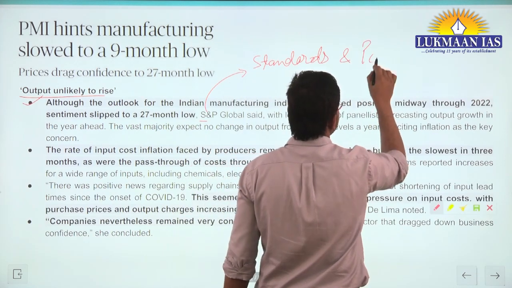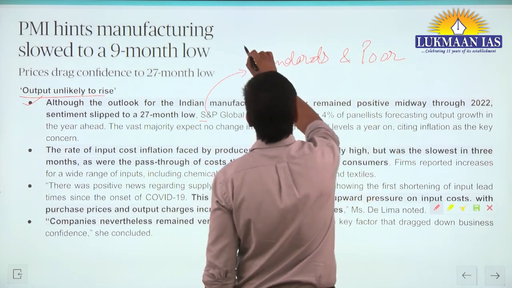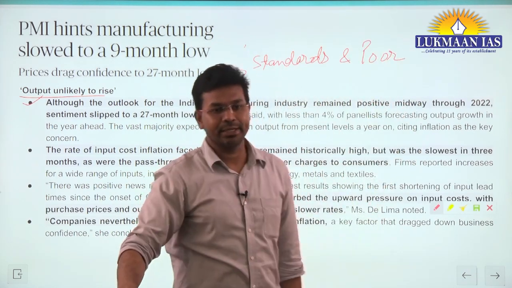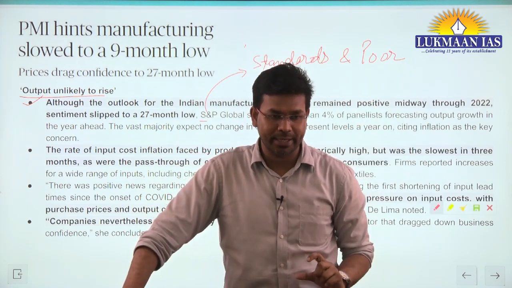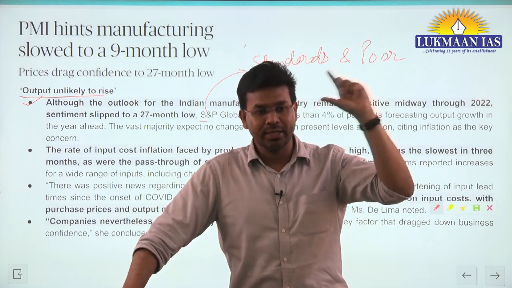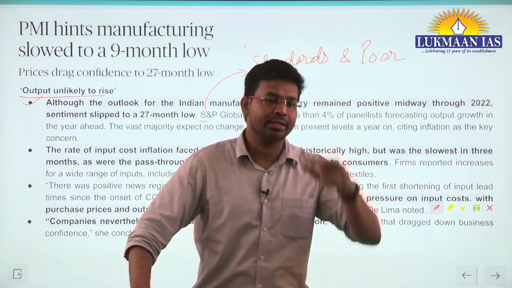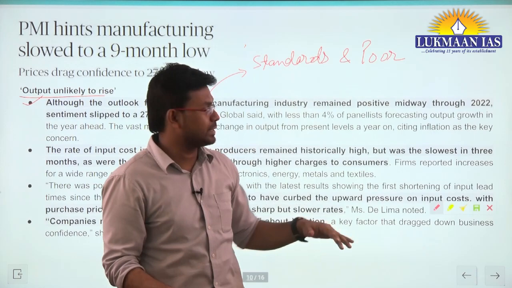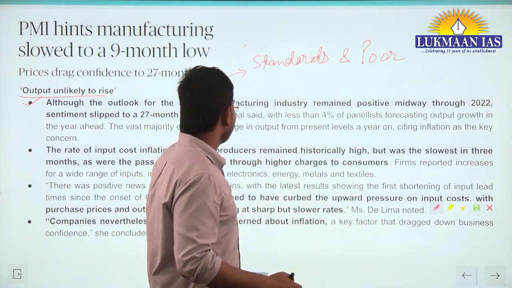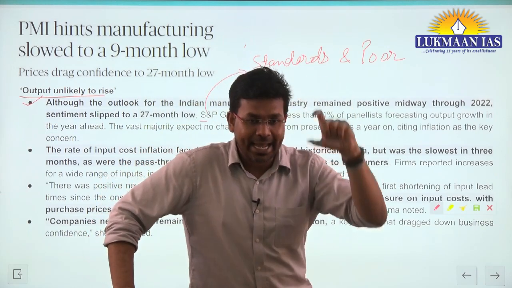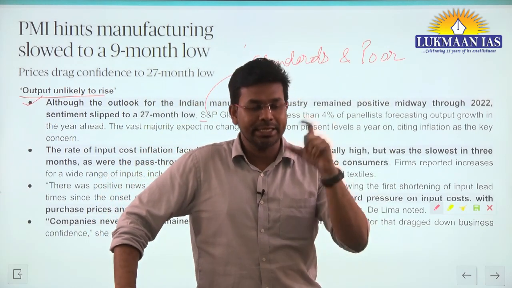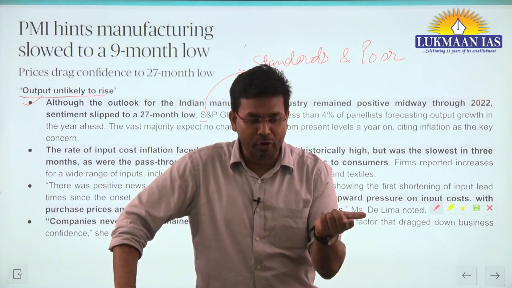This is an organization that lists the top 500 companies of the United States of America. In the US stock market, thousands of companies are listed. This particular S&P 500 tracks the top 500 companies in the USA and their performance.